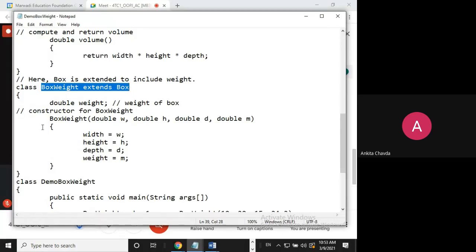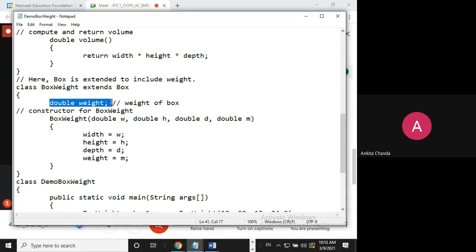I have one more variable, weight, because I have a box and this is the weight of the box. So in BoxWeight I have 4 variables: the 3 variables which I am acquiring from my parent class, plus 1, total 4.